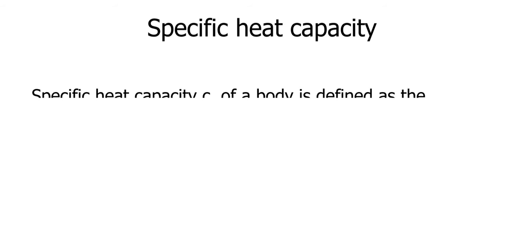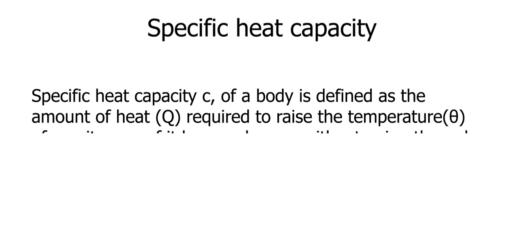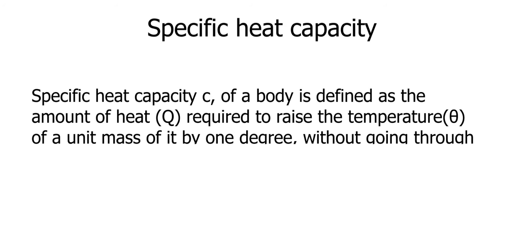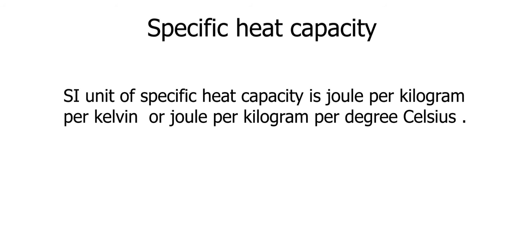Specific heat capacity. Specific heat capacity, C, of a body is defined as the amount of heat required to raise the temperature of a unit mass of it by 1 degree without going through a change in state. The SI unit of specific heat capacity is Joule per kilogram per Kelvin, or Joule per kilogram per degree Celsius.